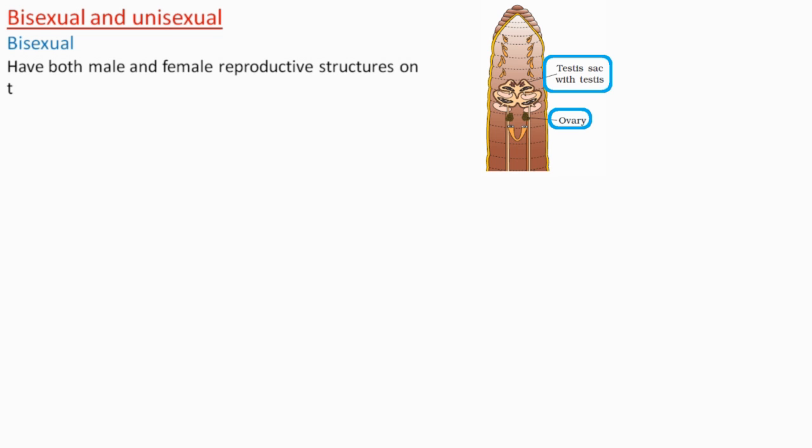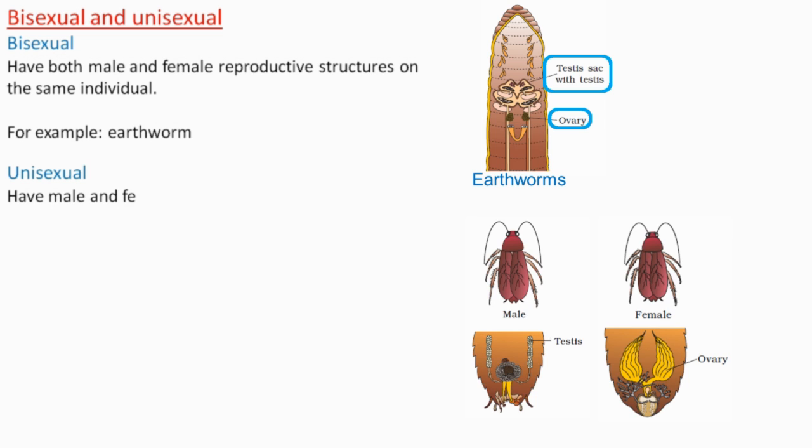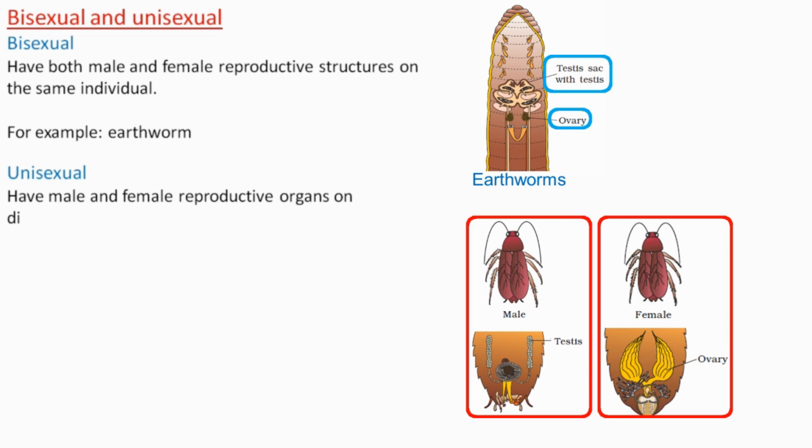Next we have bisexual and unisexual. As we did in case of hermaphrodites, bisexual organisms are those that have both male and female reproductive organs on the same individual, such as earthworms. On the other hand, unisexual organisms are those that have male and female reproductive organs on different individuals. An example of a unisexual organism is cockroach.